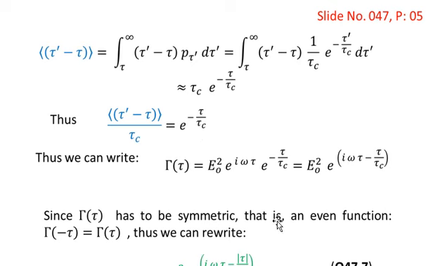So now we have gamma of tau is equal to E naught square into e to the power iota omega tau multiplied by e to the power minus tau over tau c. So we have combined the two exponentials, and then on the right hand side we have E naught square into e to the power iota omega tau minus tau over tau c. So we have found the value of gamma of tau.